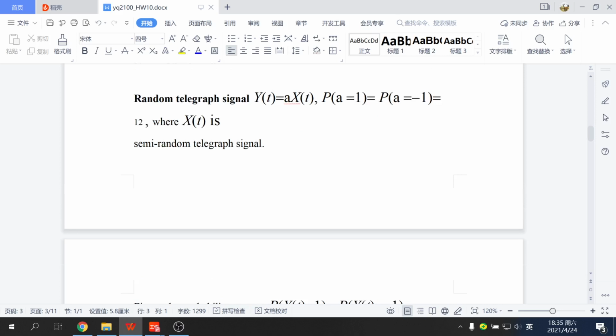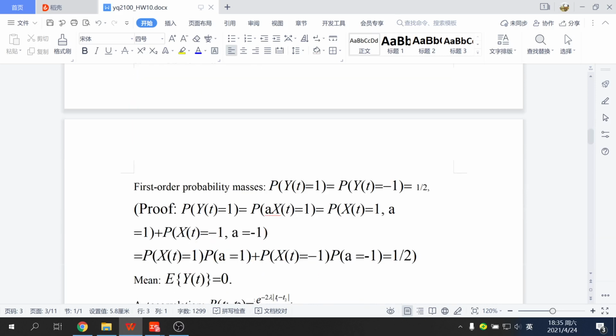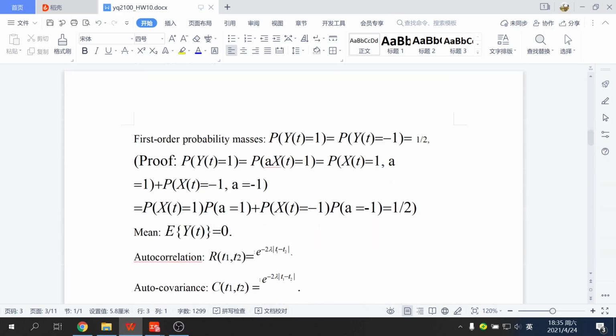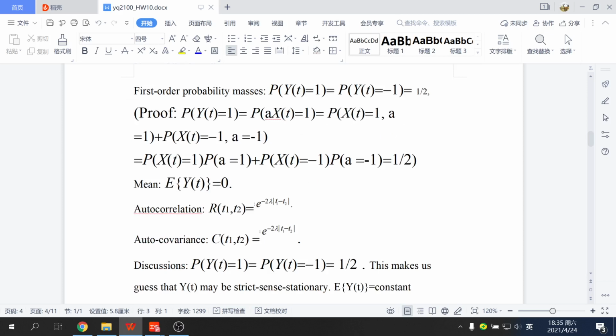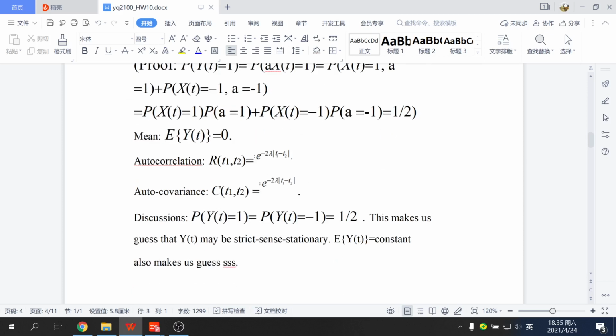X(t) is the semi-random telegraph signal. So this is the mean value, this is autocorrelation and autocovariance. So we can guess that Y(t), the random telegraph signal, might be strict sense stationary, because this is a constant.